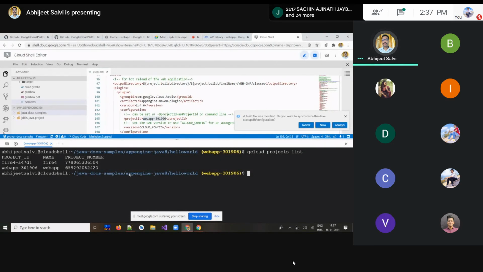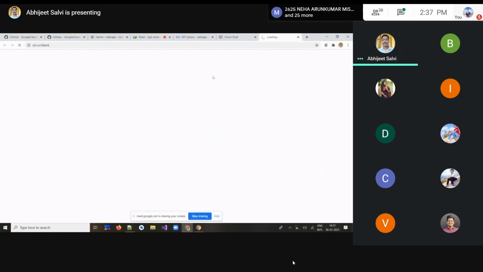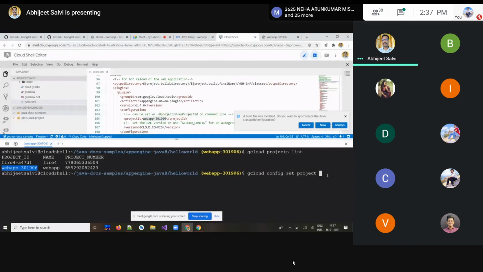After this, we have to go by gcloud config set project. We are just making sure that our project ID is attached here.